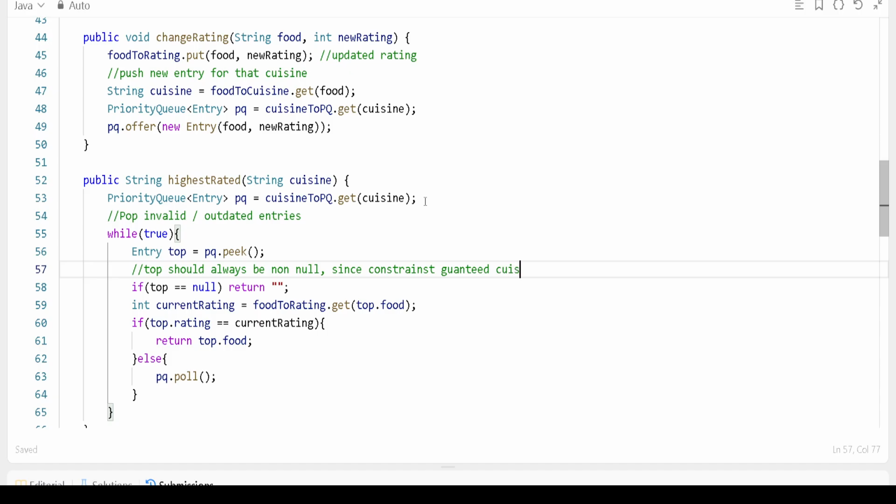Okay, cuisine exists, what we have written is fine. Then you will find the current rating, right? And if the current rating and top rating both are the same, we'll return the top rated food. Otherwise we'll say this is outdated, and we can discard it. Okay, discard it.